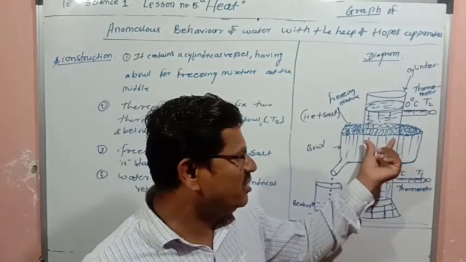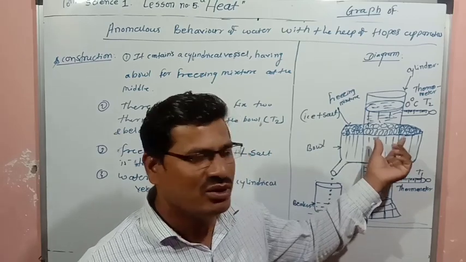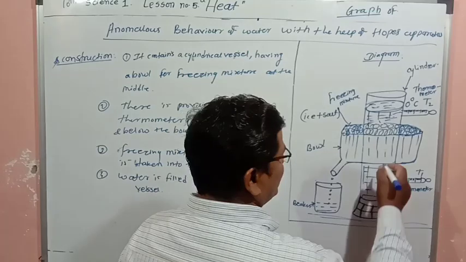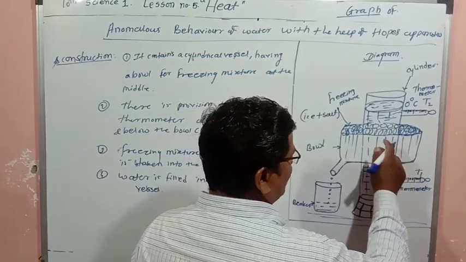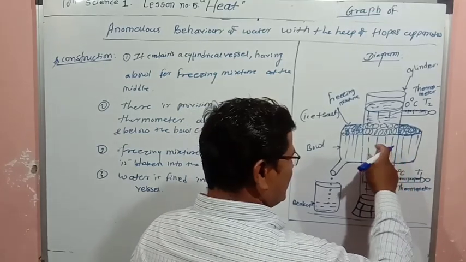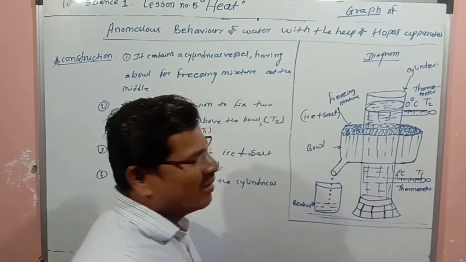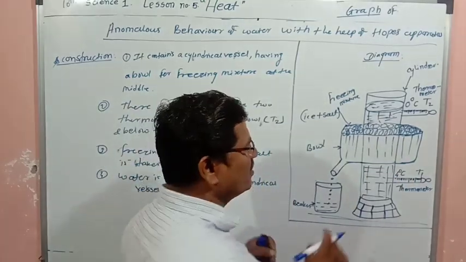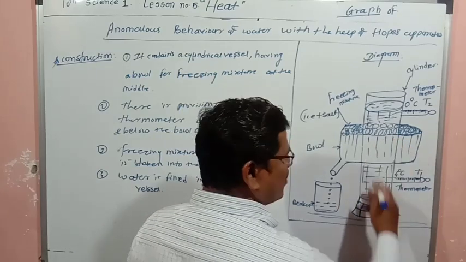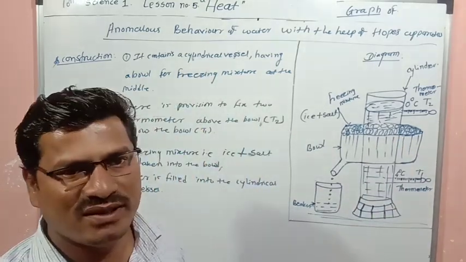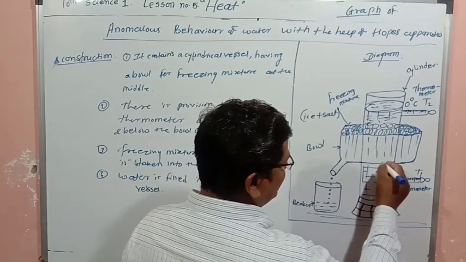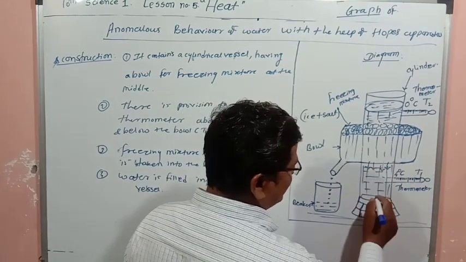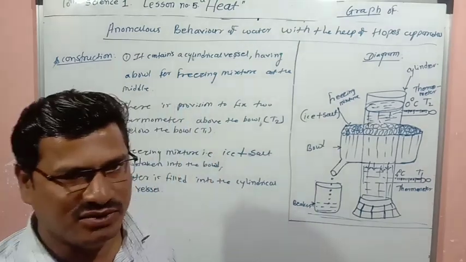So the temperature of water goes on decreasing, and volume also decreases, contraction takes place, up to 4 degrees Celsius. Volume decreases means density increases, and so that water is moving in the downward direction. Cold water is moving in the downward direction.